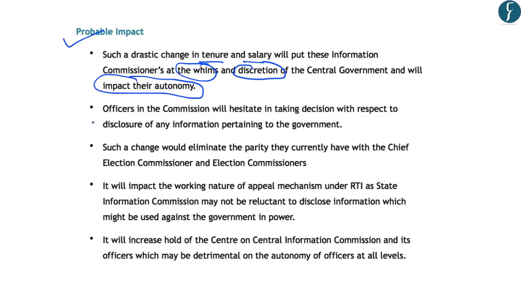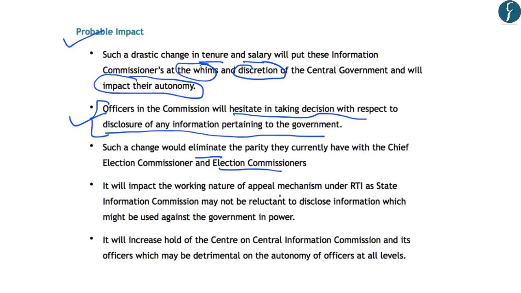The author has further highlighted that officers in the commission will now hesitate in taking decisions with respect to disclosure of any information pertaining to the government. So, in short, the independence and autonomy would be impacted. Further, the author has highlighted that such a change would eliminate the parity that the Chief Information Commissioner presently has with the Chief Election Commissioner.